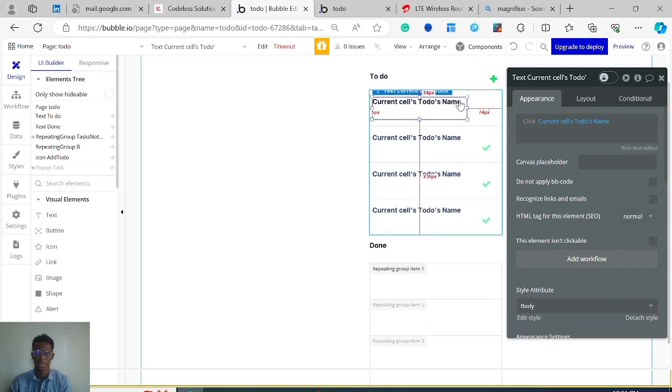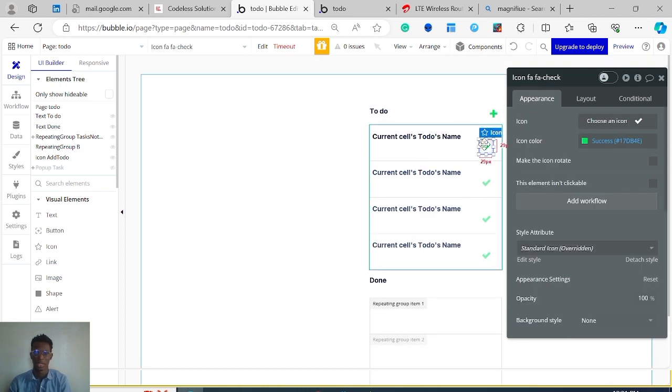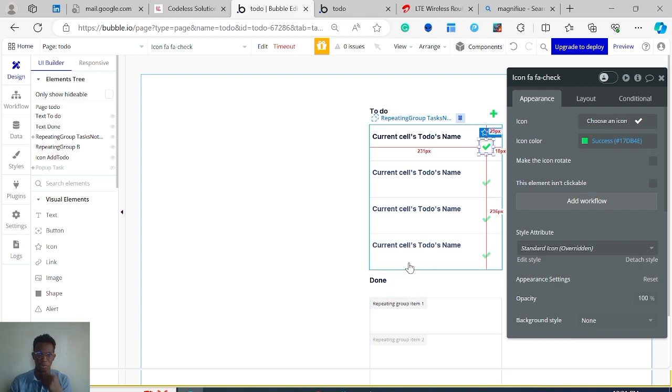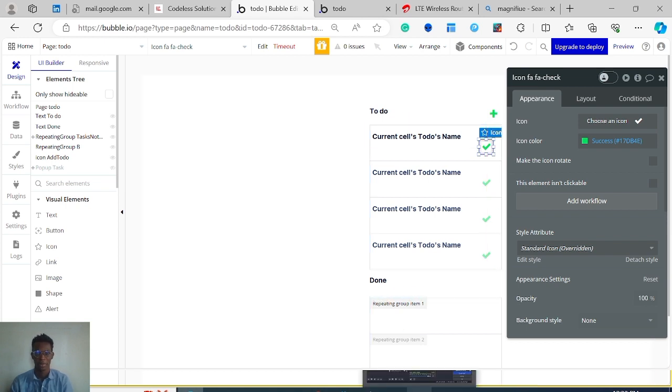So what's left is adding a workflow where you click on this and the task comes all the way here, showing that it has been done, and we can mark this video as what this particular session has done. So I'll be right back.